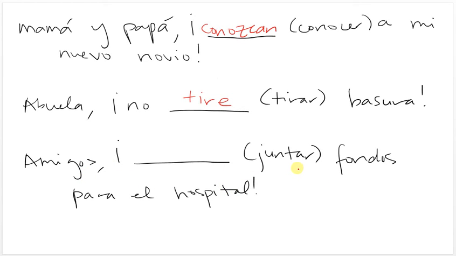Amigos, let's raise funds for the hospital. This is a nosotros command. I'm including myself. So I'm going to go to the yo, junto, drop the o, add the opposite ending, which is going to be an e. So juntemos. Let's raise funds.